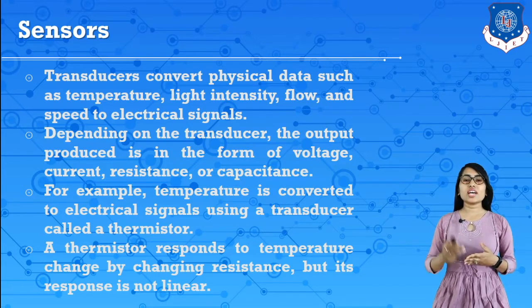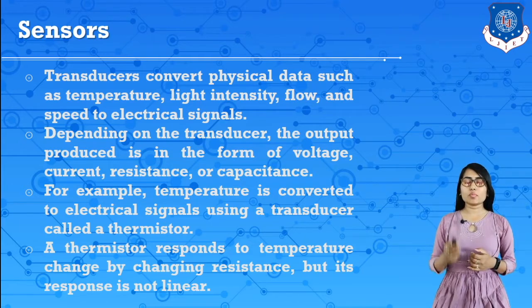Depending on the transducer, the output produced is in the form of voltage, current, resistance or capacitance. For example, temperature is converted to an electric signal using a transducer called a thermistor, or a temperature sensor. A thermistor responds to temperature changes by changing its resistance, but its response is not linear.